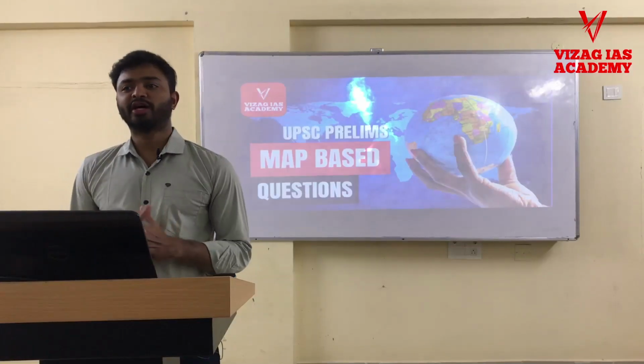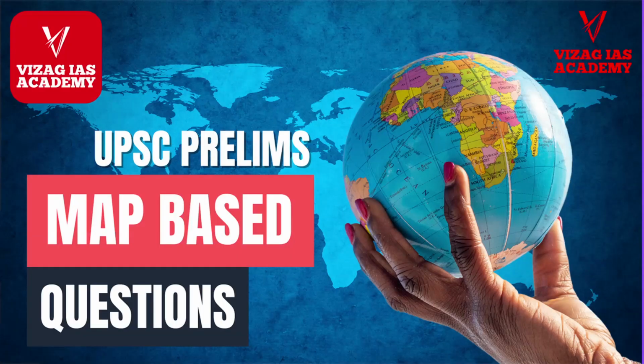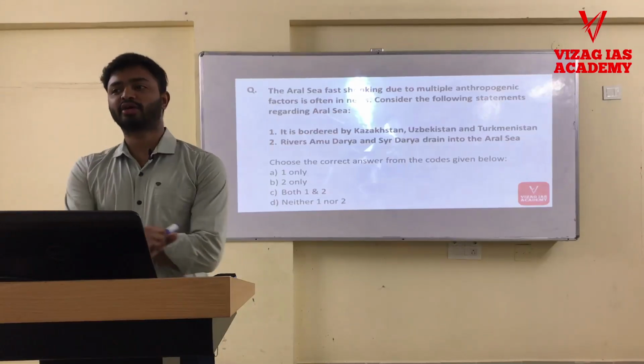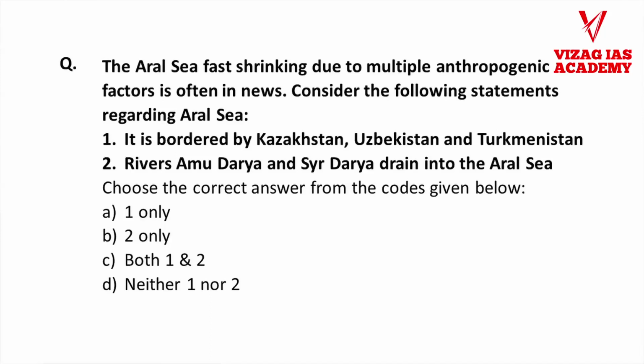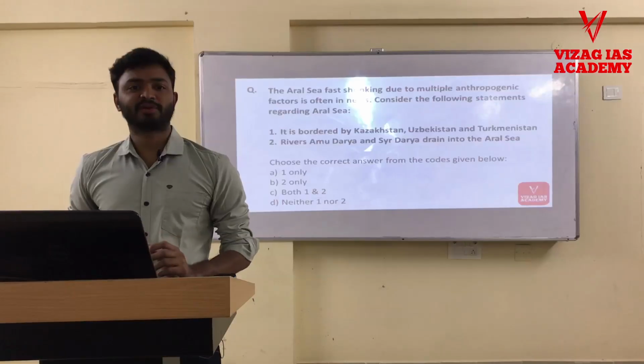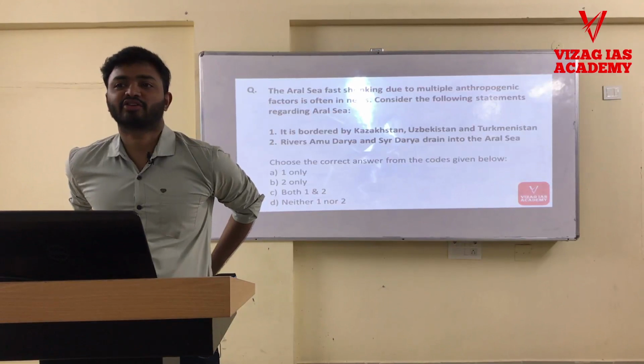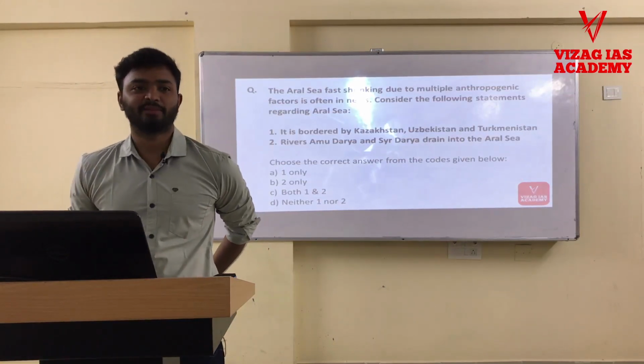Okay, now let us see some of the map based questions. The first question is about Aral Sea. So Aral Sea is always in news. It has been in the news for many years. It has been shrinking because of different anthropogenic and climate change reasons.